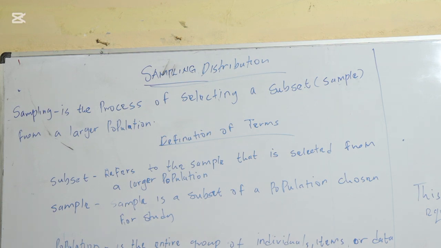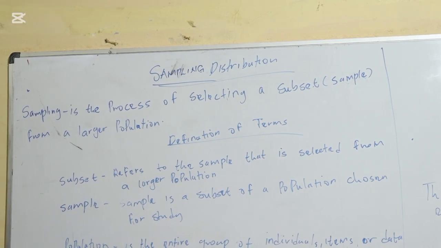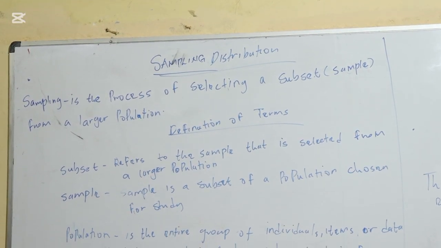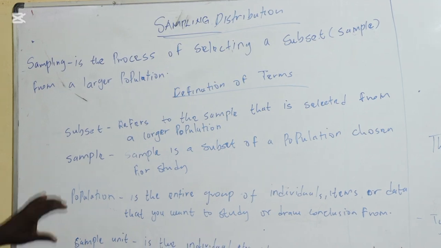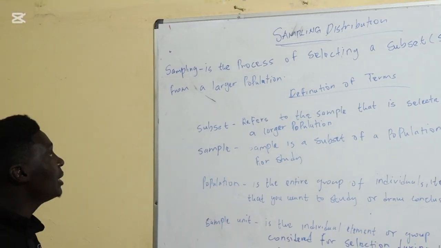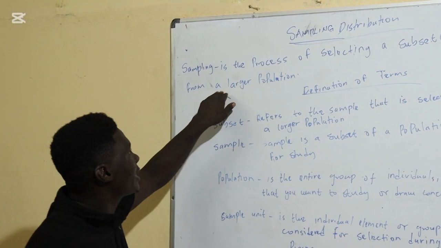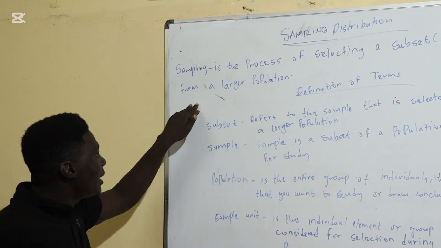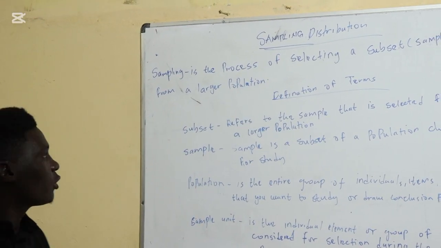So like you want to do a study and we have an entire population, the entire group to select our sample from. The process of selecting this sample is what we call sampling. So sampling is simply the process. Underline the term process. That will lead us to the second part, the definition of terms.